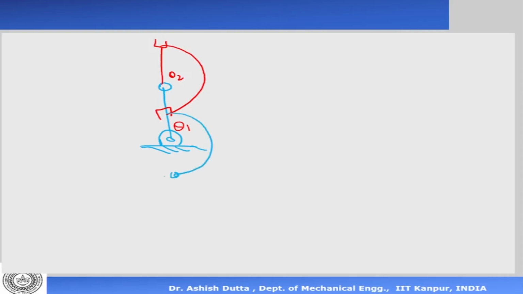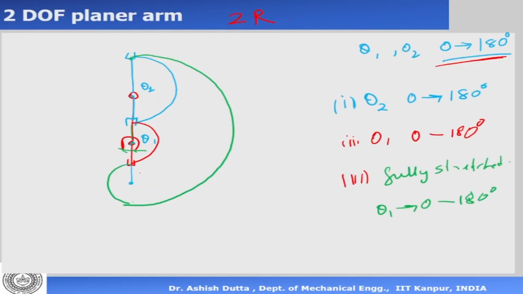Then I keep both of them stretched in the initial condition and I move theta 1, and I get one big circle like that. If this is L1 and this is L2, then it's L1 plus L2. After coming here, I can open it like this on the back side. So this one is always L1 plus L2, and the small one is always L1 minus L2. So basically on the inside, we have two circles, and on the outside, we have one circle.